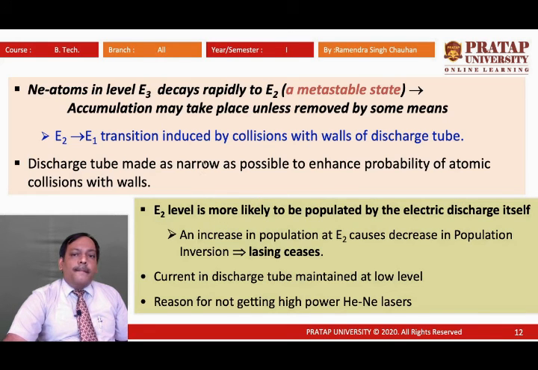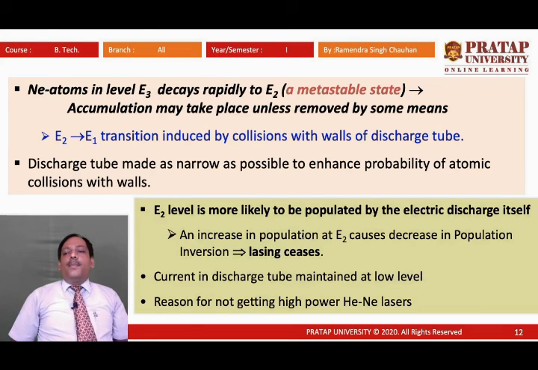Then spontaneous emission takes place, then radiationless transition through collision takes place, and the particles move to the ground state. So this is the process.